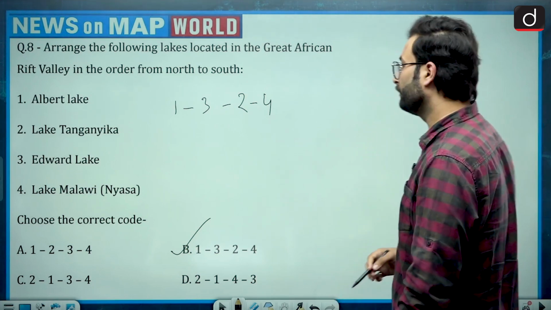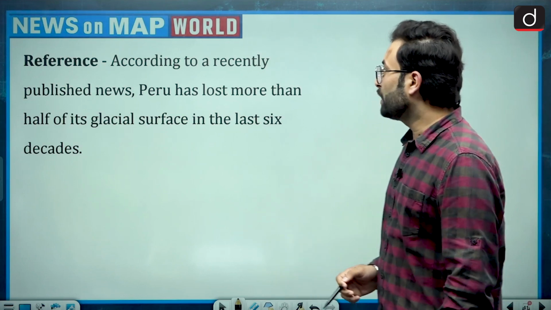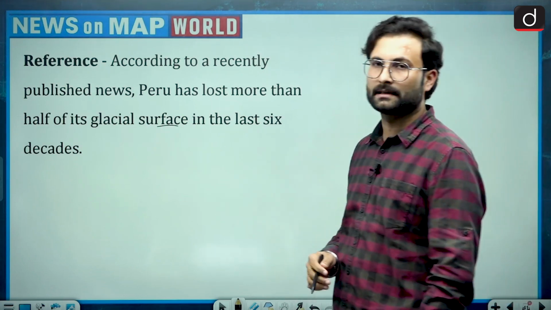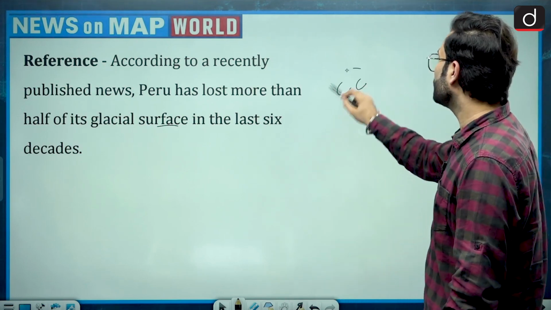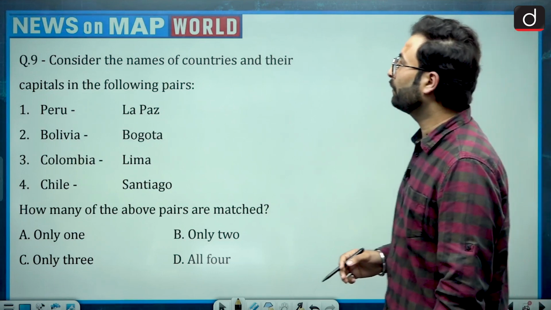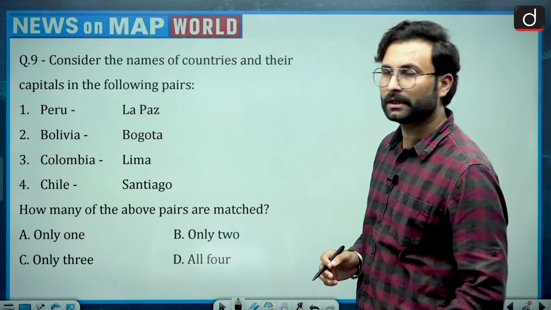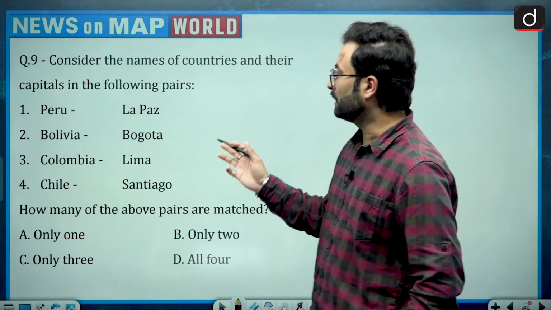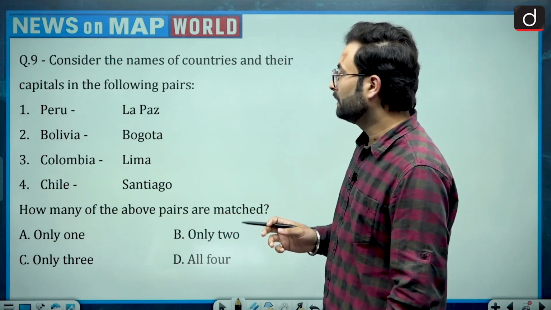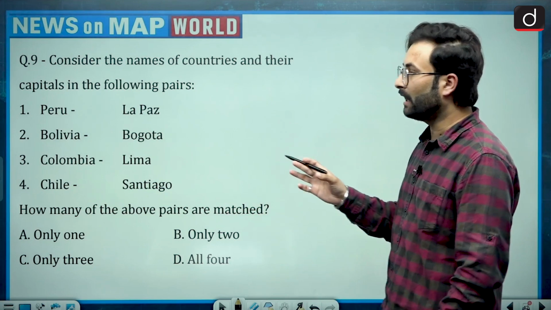Okay. Moving further. According to recently published news, Peru has lost more than half of its glacial surface in the last 6 decades. That is because of the climate change. We know that. Okay, so that is why Peru was in news. And let's see the question. Consider the name of the countries and their capitals in the following pairs. Okay. Peru, La Paz, Bolivia, Bogota, Colombia, Lima, Chile, Santiago. Okay. So we have to see how many of them are correctly matched.